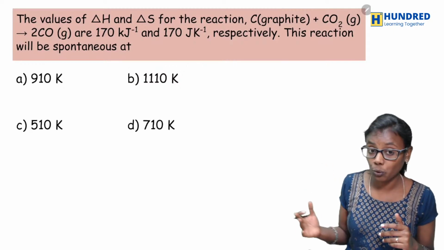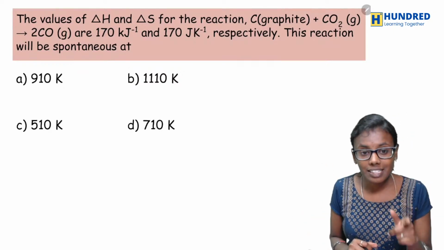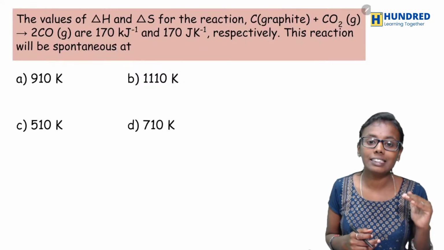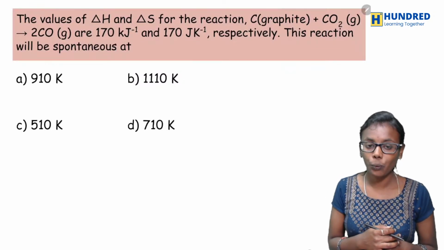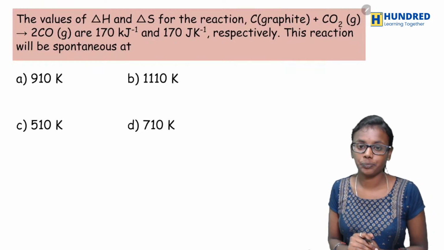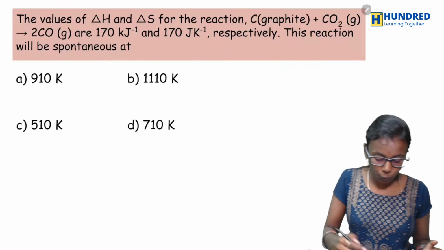dioxide gives carbon monoxide are given as 170 and 170. This reaction will be spontaneous at what temperature? So what equation can we write?